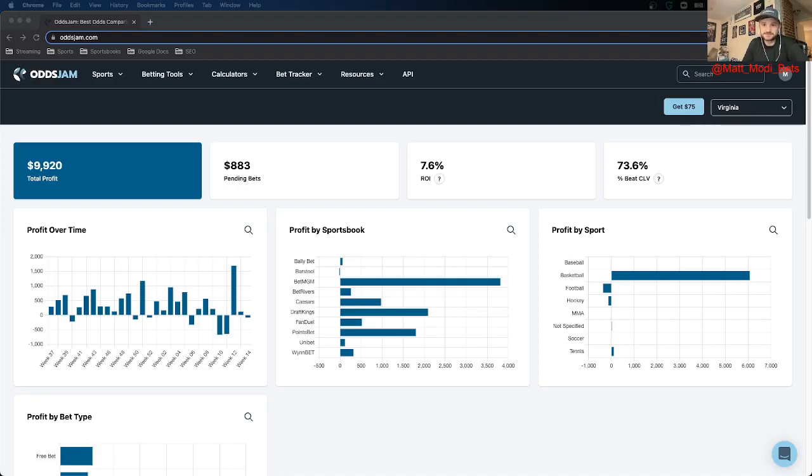So granted, scoring is down, so maybe it evens out, but just understand that when you're looking at the positive EV page and you're looking to back a player, just understand what their role is on the team, if they're going to have plays come to them or not, and how many minutes they're going to play, because that's obviously going to be incredibly important when it comes to pricing their player props.